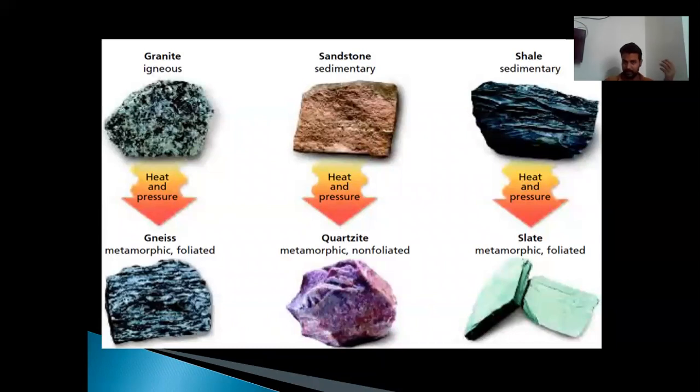Say, for example, sedimentary shale. The shale rock has a certain kind of lamination, because of which the resultant metamorphic rock is foliated. But in a sandstone, where the majority of the sediments are quartz, quartz doesn't have a flaky nature, and hence the quartzite is a non-foliated rock.